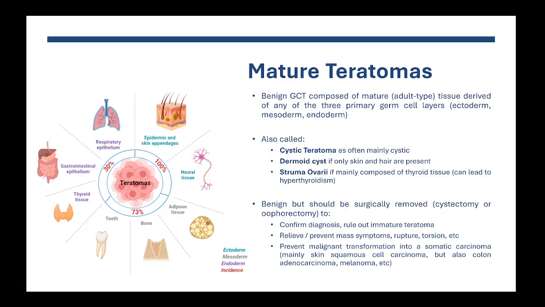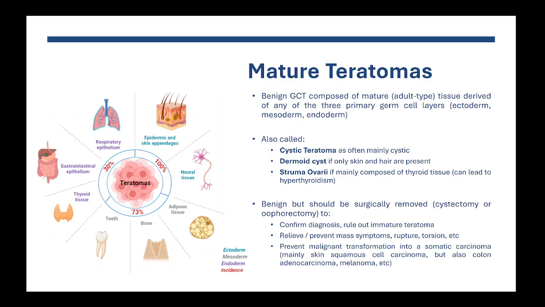Let's talk about the mature teratomas, which are the main type of benign germ cell tumors. A mature teratoma is a tumor composed of mature adult-type tissue that can be derived from any of the three primary germ cell layers: ectoderm, mesoderm, and endoderm. It can have different names. Sometimes clinicians will call it a cystic teratoma because they often present as a cystic lesion, but they can also be solid, so it's not a very descriptive term.